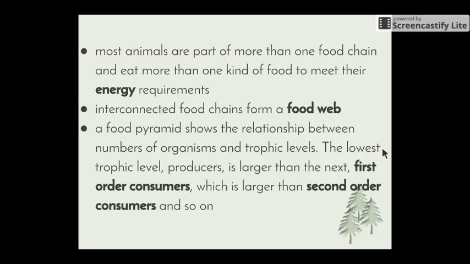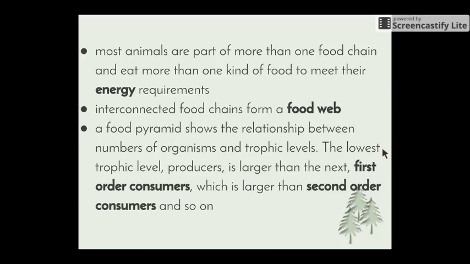So to be able to deal with their energy requirements, most animals are part of more than one food chain, because we know that pretty much every animal that exists eats more than one type of food. So what we do is we have interconnected food chains that form a food web. Then when we look at food pyramids, that shows us the relationship between the number of organisms and the trophic levels that they're at.